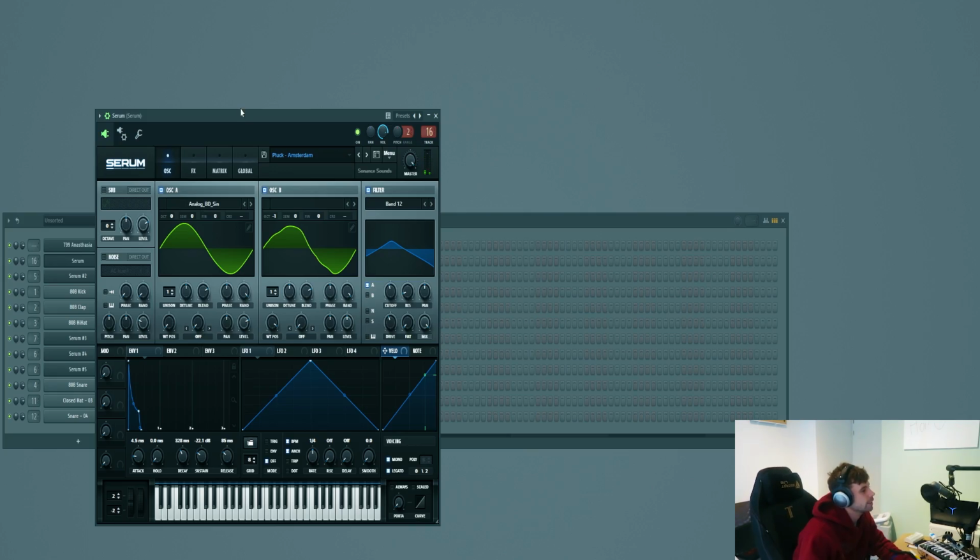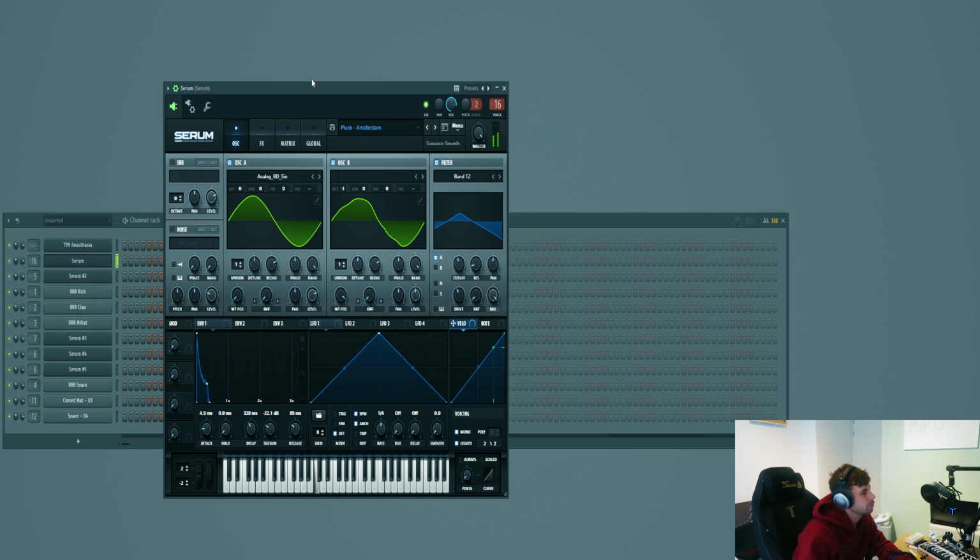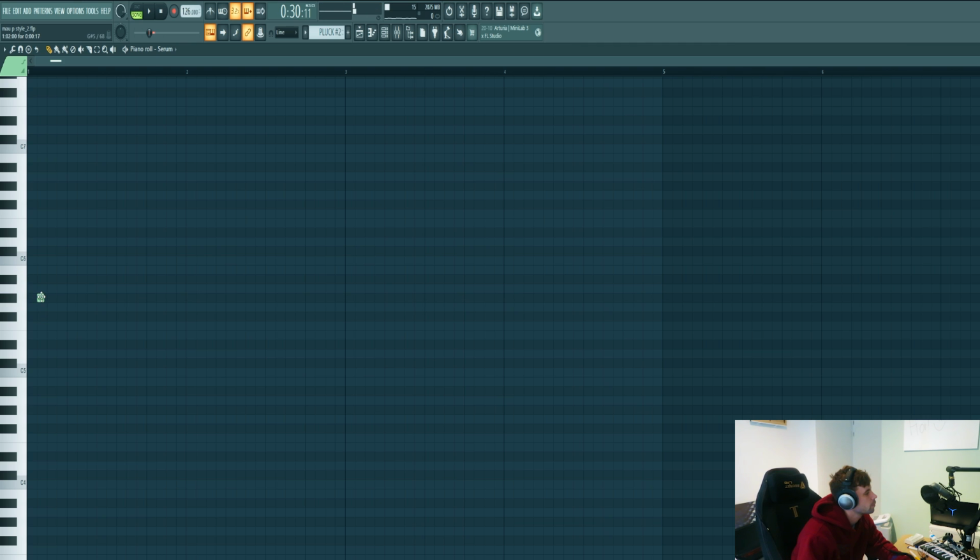So now we're gonna dive into the pluck sound. Sounding like this. I got this preset from the pack, based off the classic M1 preset. So now we're gonna work on the MIDI. It's gonna be kind of the same as the bass MIDI, but with a little bit more variation of the notes. So let's start off on the root note. Melody gonna be kind of the same as the bass line, but just a little bit more variation to it to make it a little bit more melodic.